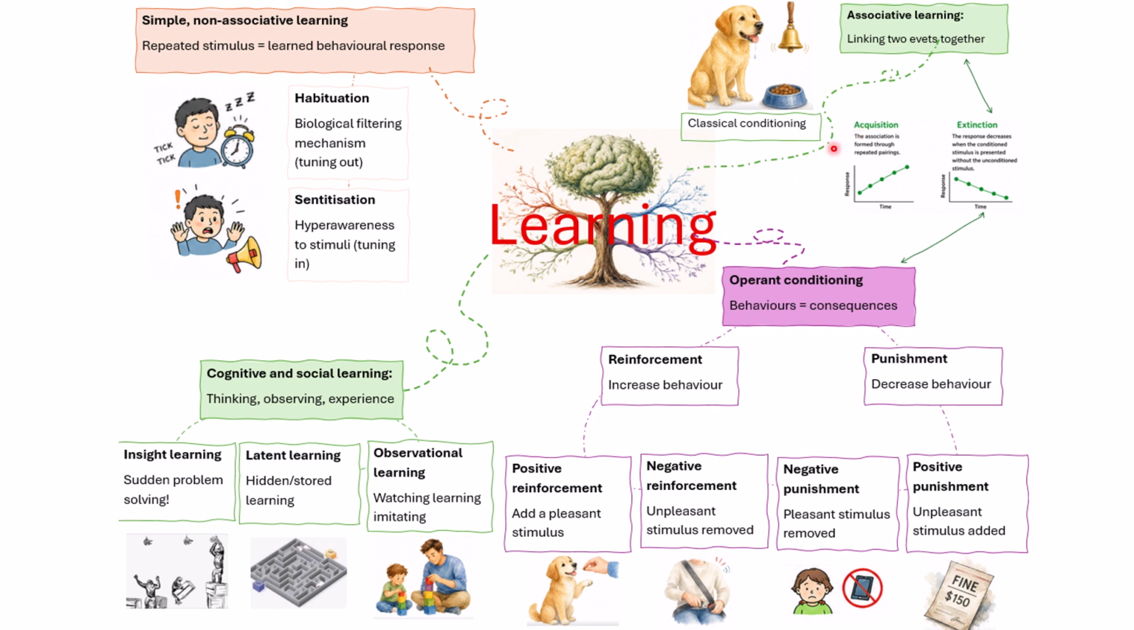The next branch here, I've got associative learning, which is linking 2 events together, and that classic Pavlov's dog example there is probably the easiest way to remember it, and also adding on here the acquisition and extinction, how associative learning can be conditioned over time with responsiveness.